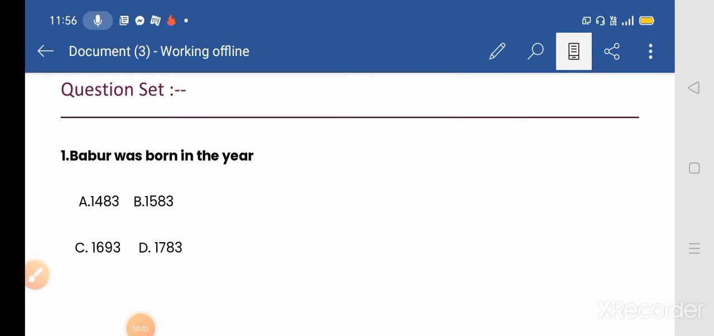Today we will discuss 100 important MCQs from the Mughal Empire, the Mughal dynasty, which are very important for different competitive exams. Let's start.